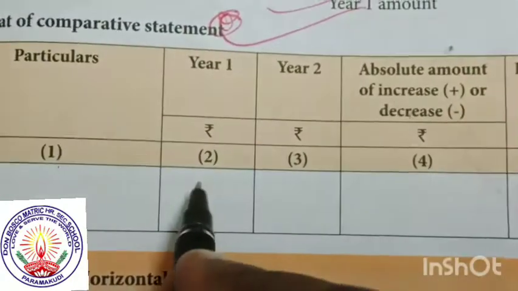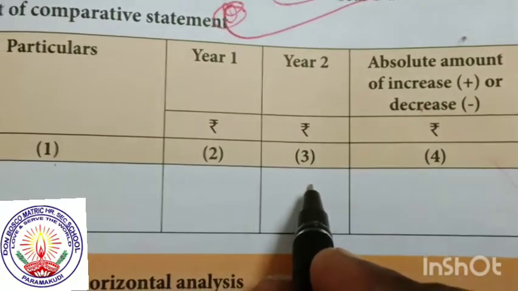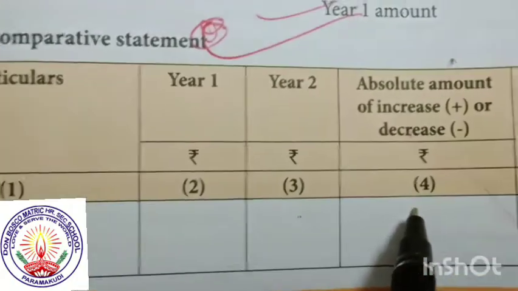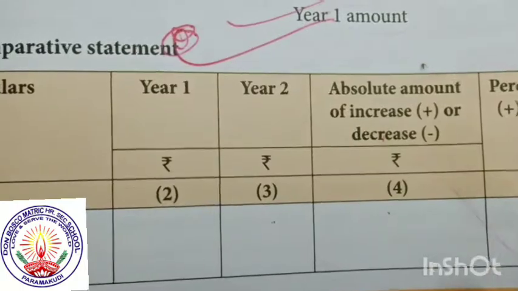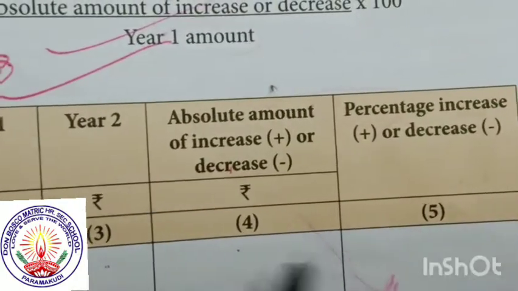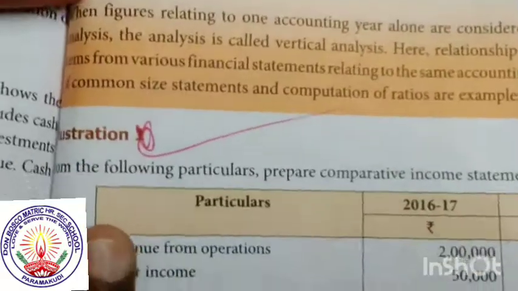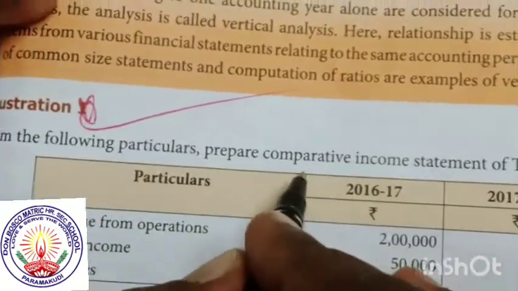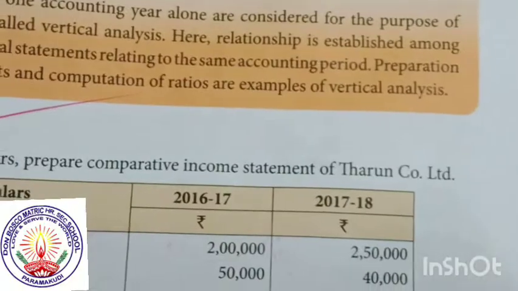Absolute amount increase or decrease, so compare for the second year. Decrease means minus, increase means plus. The last column, the fifth column, you calculate the percentage. It is a simple concept for the financial statement for the comparison. Now discuss illustration 1. From the following particulars, prepare a comparative income statement of Tarun Limited.